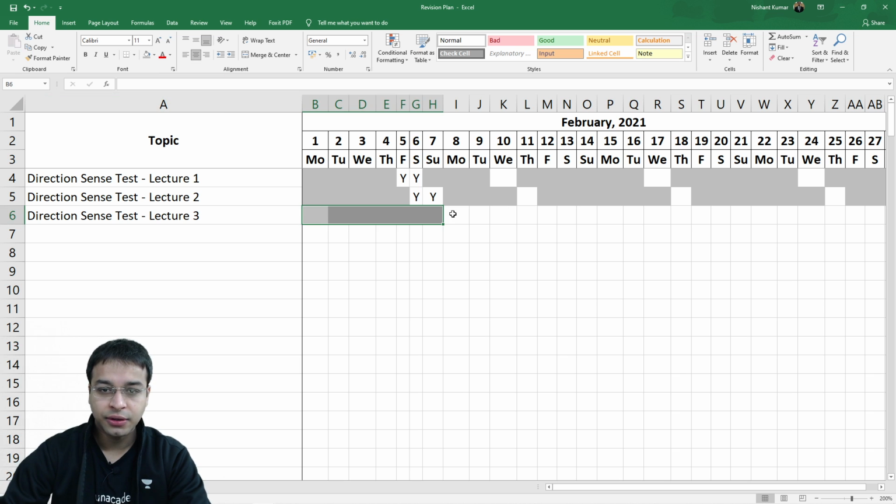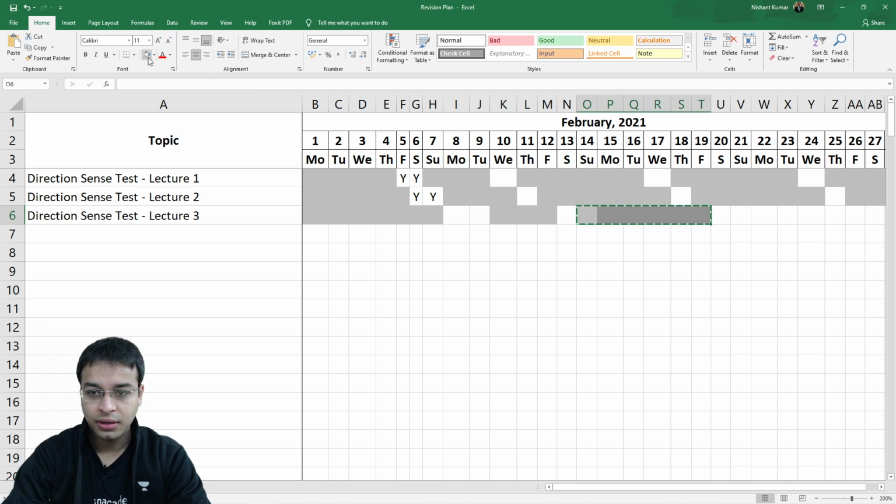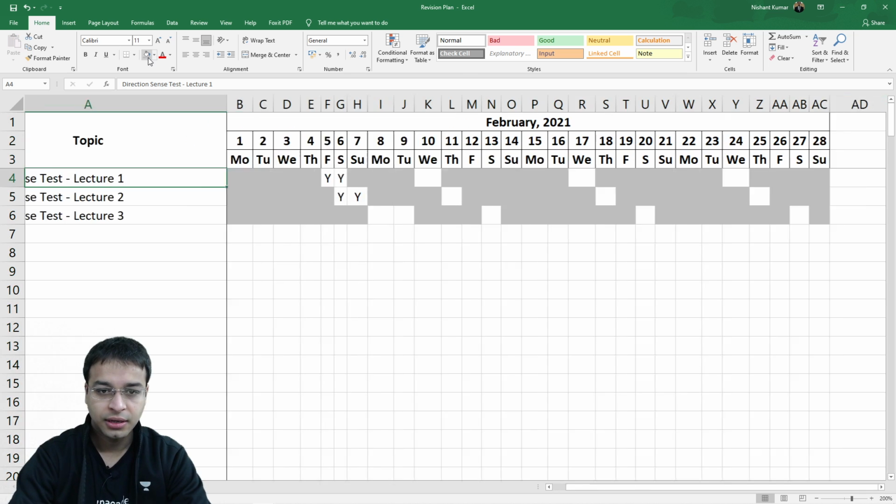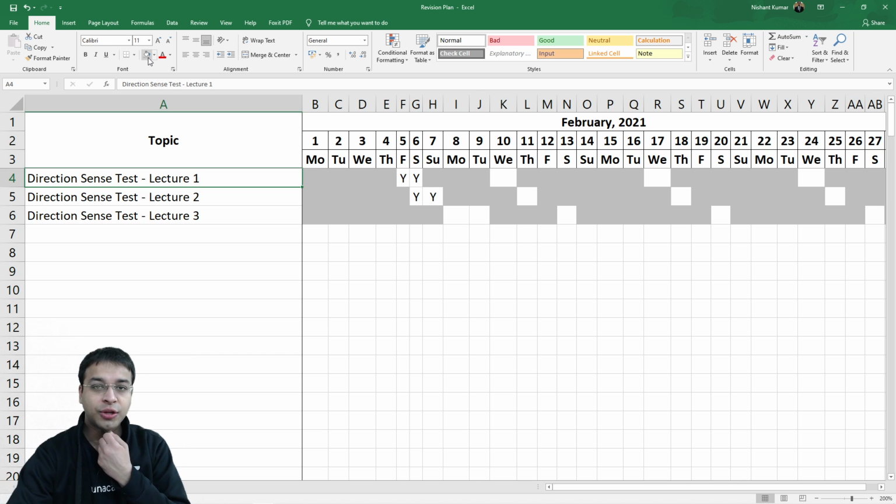I have colored this. You're going to revise it today as well as tomorrow. Then I'm going to color 3 days. Then 1, 2, 3, 4, 5, 6. Then copy, then paste. And here is your revision schedule for today's lecture that's going to happen today.